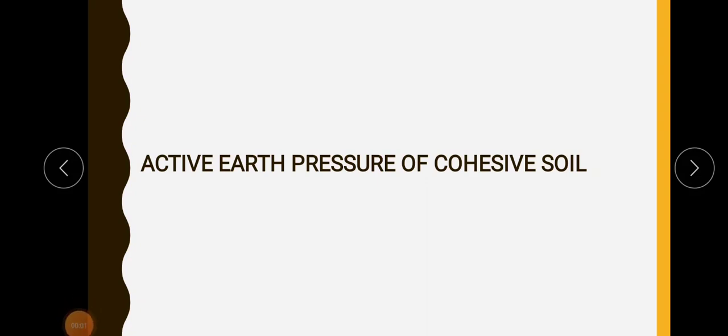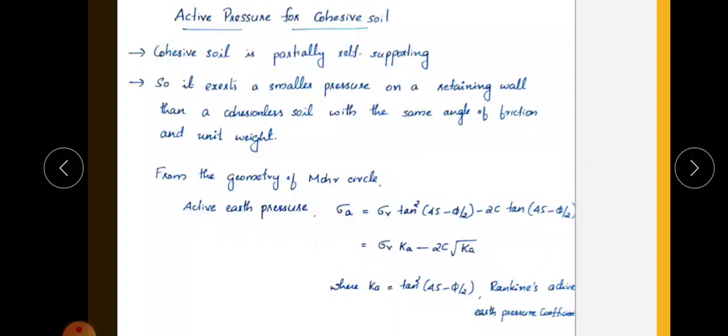Good morning, students. So we have studied active earth pressure and passive earth pressure for cohesionless soil. Today we will discuss active earth pressure and passive earth pressure for cohesive soil. That is, in the case of cohesive soil, there will be a cohesion between the soil particles, that is C. There will be a C value, and for cohesionless soil, C will be equal to 0. That is cohesion, unit cohesion. So, active pressure for cohesive soil.